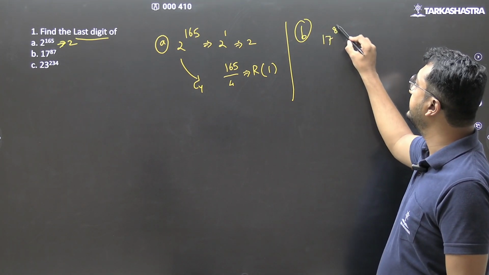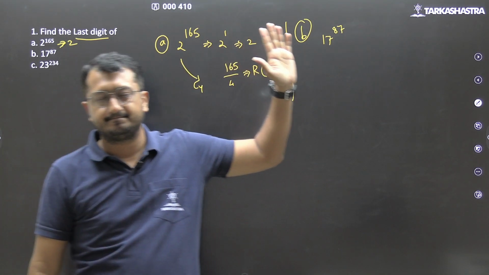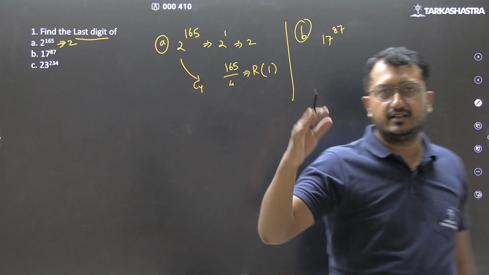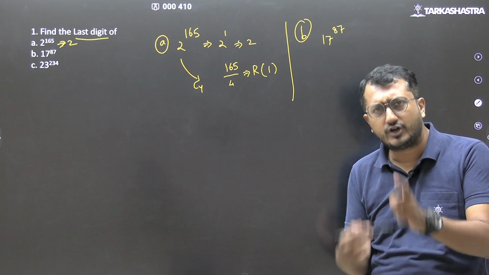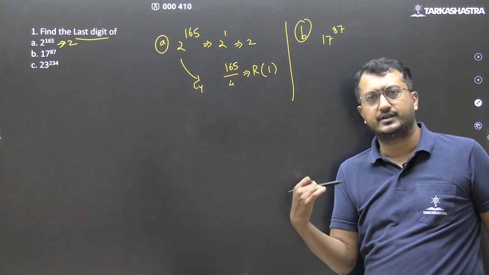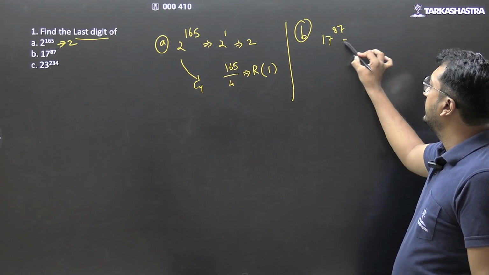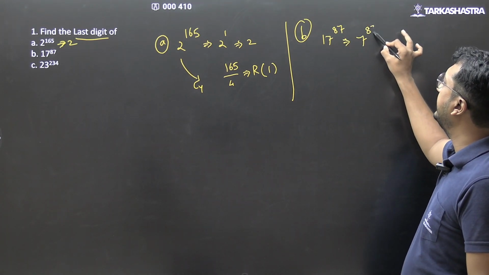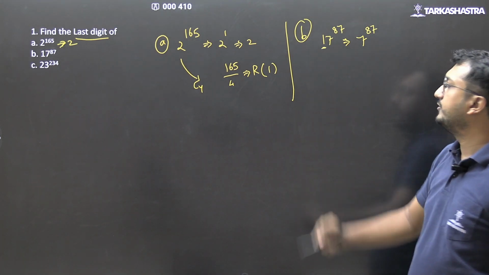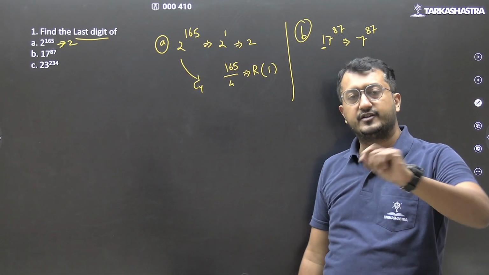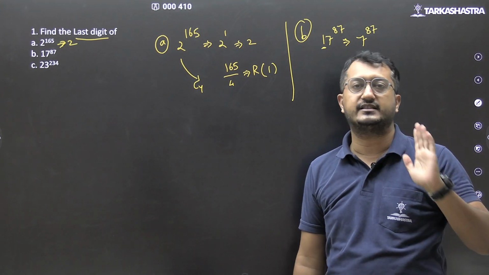है ना? Moving forward, B part. 17 to the power 87. If you have understood the concept, then it becomes very easy. If you have not understood the concept, then it becomes difficult. So watch the video again if you have not understood the concept. Okay, 17 to the power 87 will have the same last digit as 7 to the power 87. Why? Because this 1, which is at tens place, will not help me find out the unit digit, or the last digit.